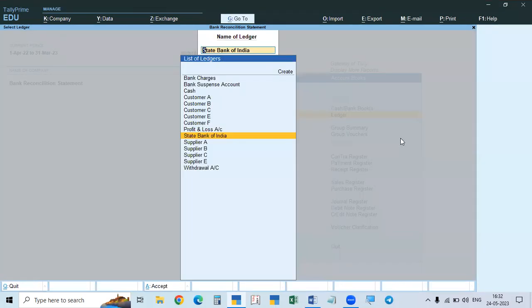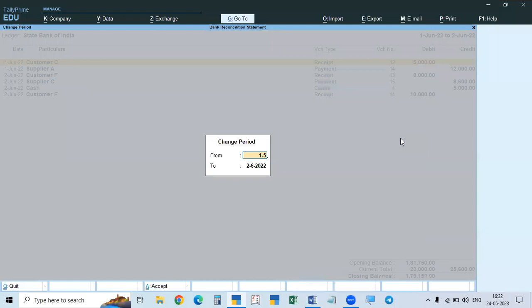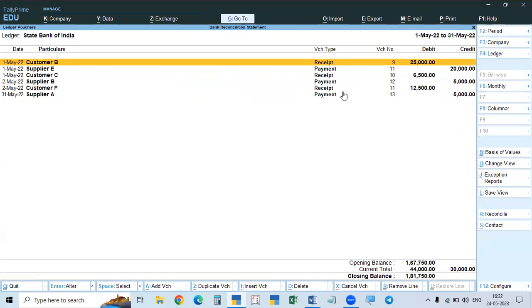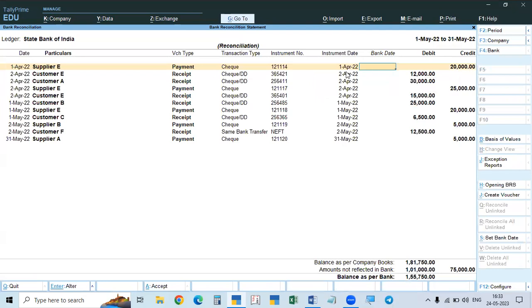Now we will close this and go to May, 1/5 to 31/5. See here, these are the transactions for the month of May, so we have to reconcile them. When you are reconciling them, the old amounts which are not reflected in the bank will also show up. See here, April 1, 2, 3, 4, 5. These 5 amounts relating to April are also showing up because they will reflect in this next month. For example, this is a check. This is reflected on 1st May, for example. This is 2nd April.